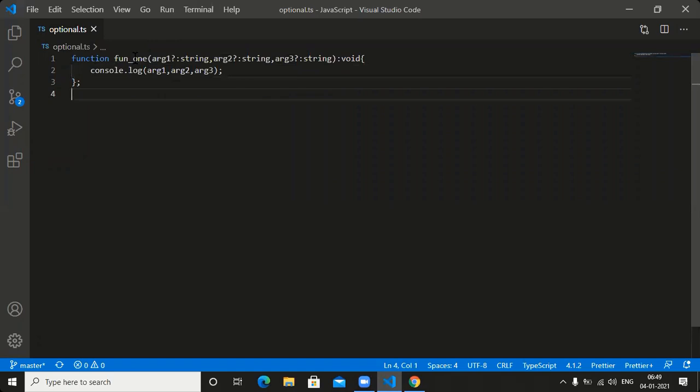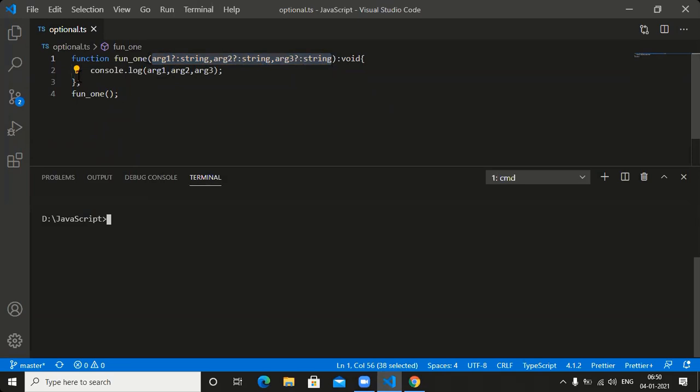Can I call the function 1? Yes or no? We should be in a position to call the function 1. While calling the function 1, am I supplying anything? No. Even though I'm not supplying, what is argument 1? Undefined. What is argument 2? Undefined. What is argument 3? Undefined.